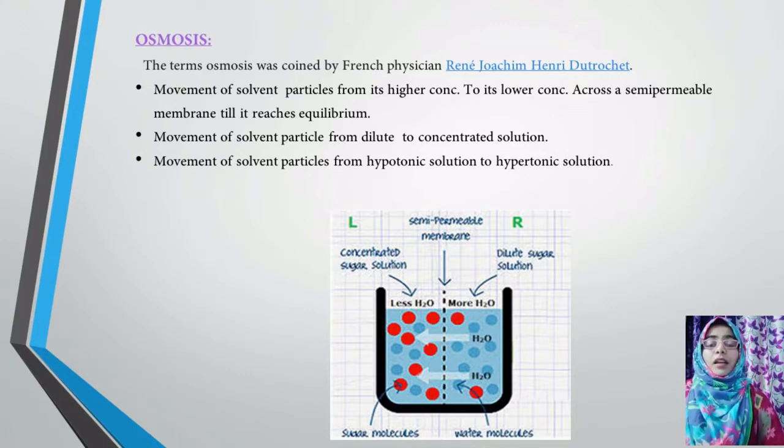Why do I say "its"? Because, for example, take a big bowl with some pure water. In pure water there is no concentration, isn't it? It is pure water, you can say distilled water also.